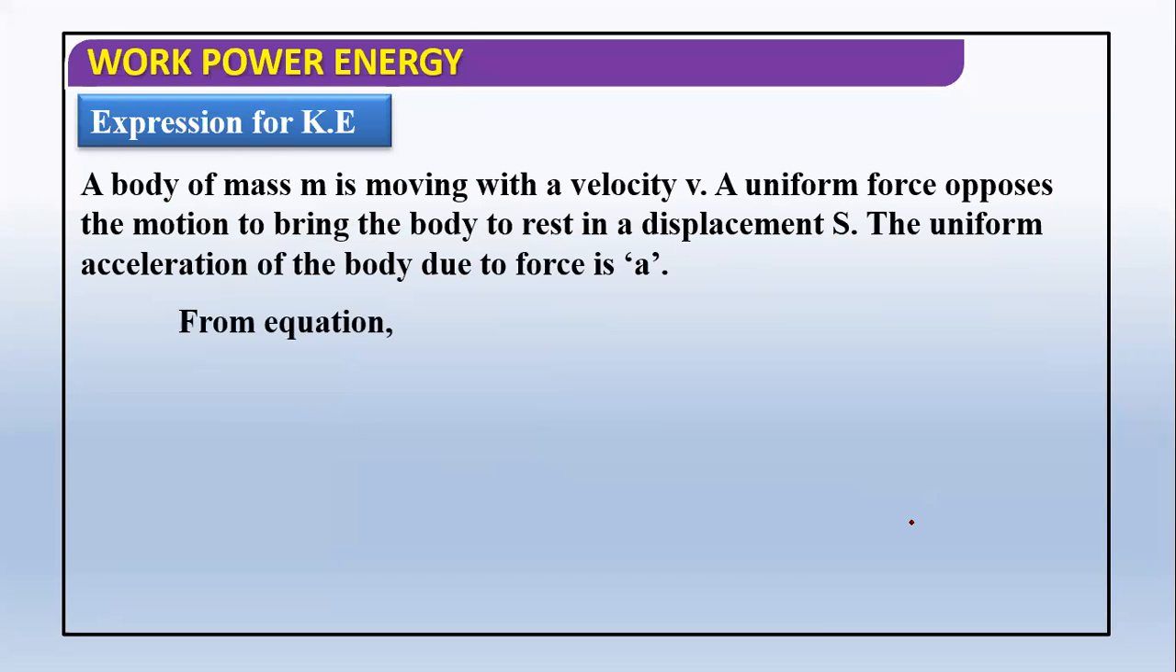So how do we derive it? Since an opposing force is acting, we can write v square minus u square equal to 2as. Final velocity square minus initial velocity square equal to 2as. Final velocity is 0 and initial velocity, suppose we write it as u only, not v. Or better, we can do this.